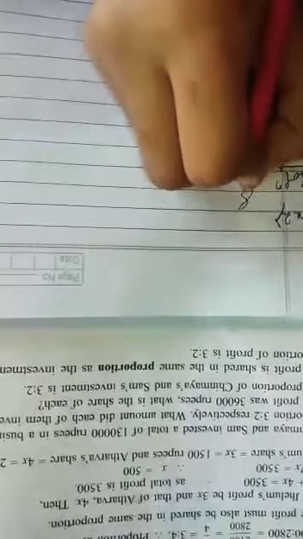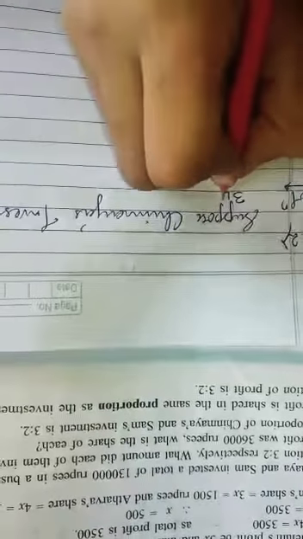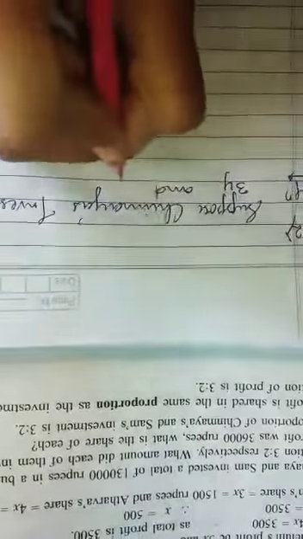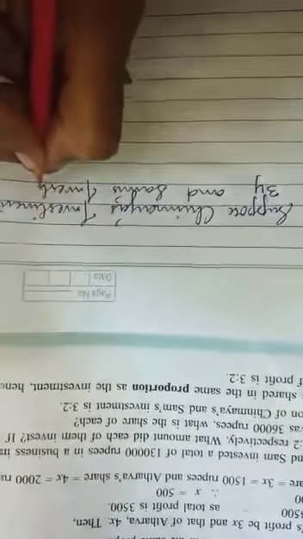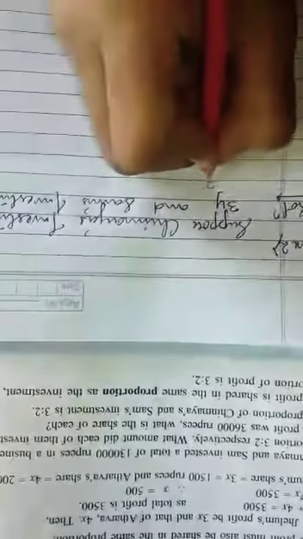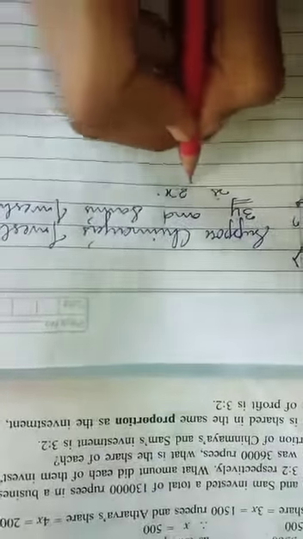So first we have to suppose Chinmay's investment, you can choose any letter. Suppose I'm taking 3y, and Sam's investment is 2y. Why did I take 3y and 2y?